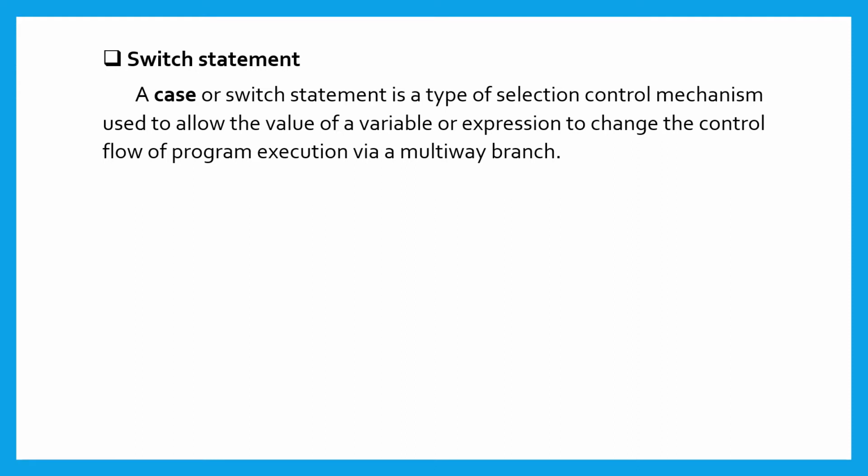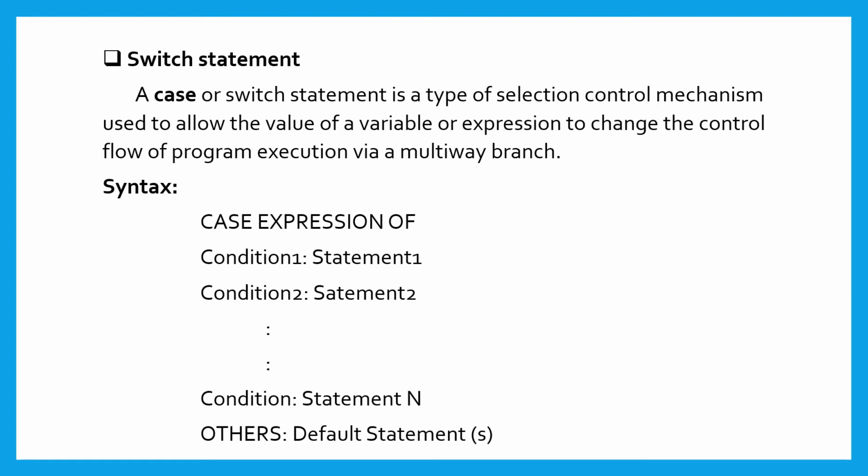Each case in a switch block has a name or number, which is referred to as an identifier. Here is the syntax of the switch statement. Case expression of condition 1 statement 1, condition 2 statement 2 and so on, condition n statement n. Others default statements. The value provided by the user is compared with all the cases inside the switch block until the match is found.